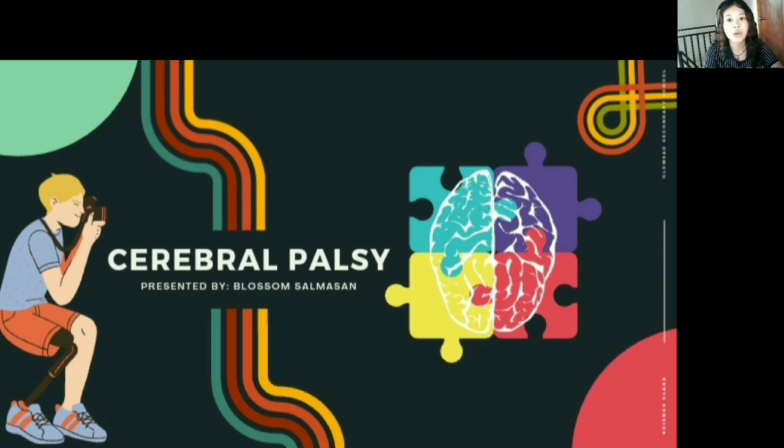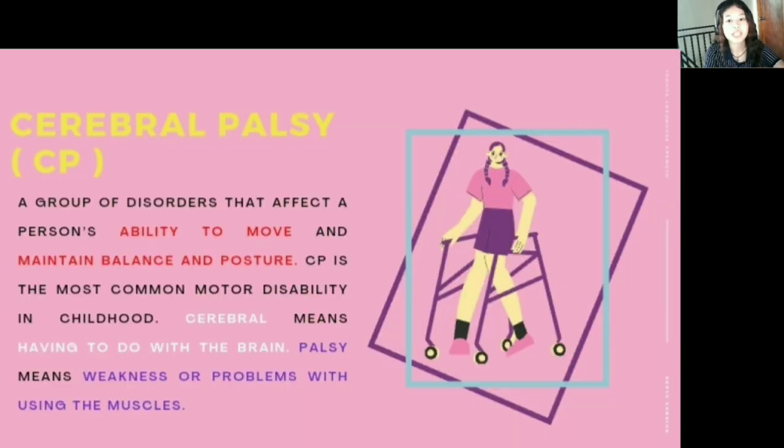All right, let's start. So what is cerebral palsy? Cerebral palsy is also referred to as CP. It is a group of disorders that affect a person's ability to move and maintain balance and posture. CP is the most common motor disability during childhood. The word cerebral means having to do with the brain, while the word palsy means weakness or problems with using the muscles. So basically, CP is caused by abnormal brain development or damage to the developing brain that affects a person's ability to control his or her muscles.